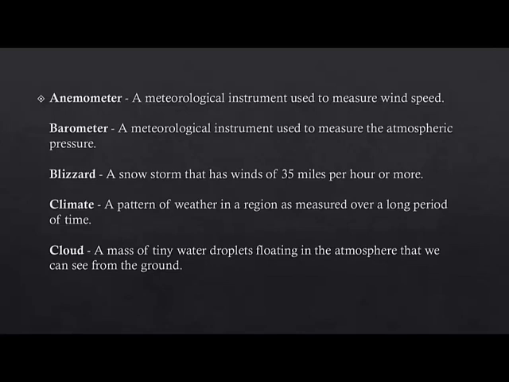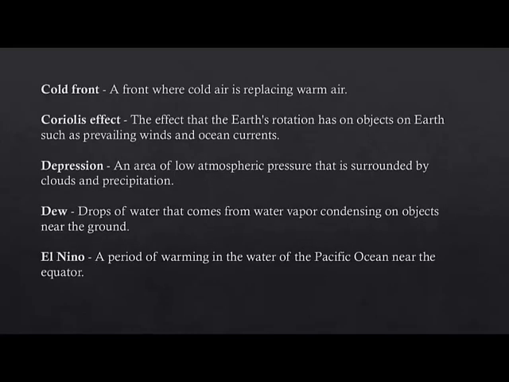What is a cloud? A cloud is a mass of tiny water droplets floating in the atmosphere that we can see from the ground. It is also known as an air mass. What is a cold front? A front where cold air is replacing warm air. The Coriolis effect is the effect of Earth's rotation on objects on Earth, such as prevailing winds and ocean currents. What is a depression? An area of low atmospheric pressure that is surrounded by clouds and precipitation.